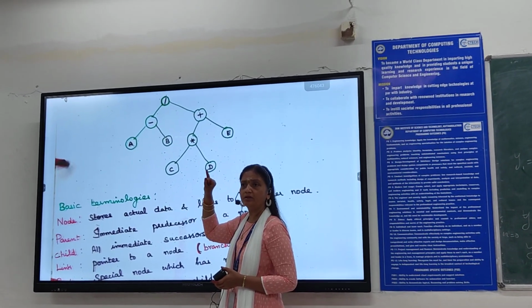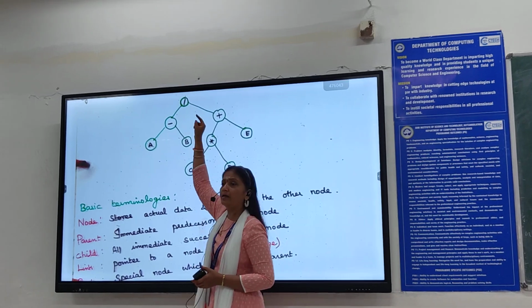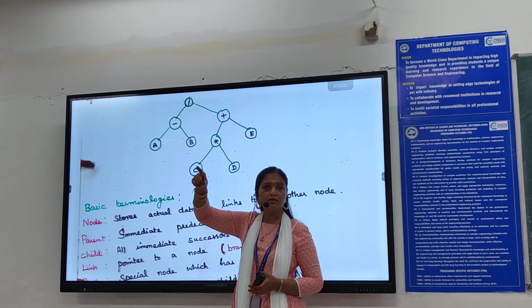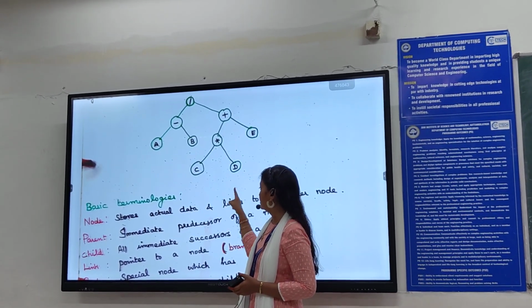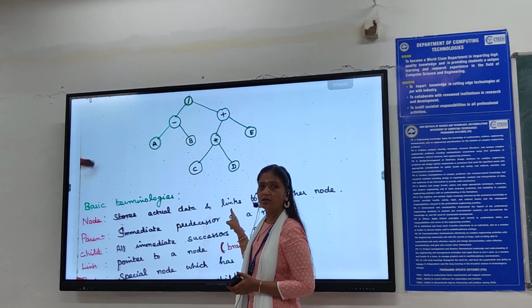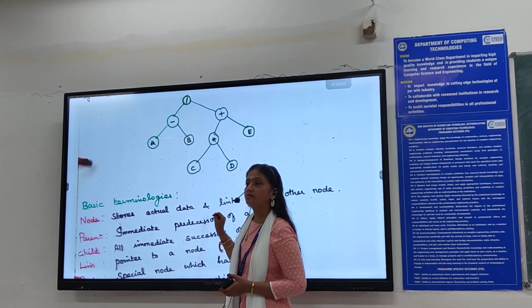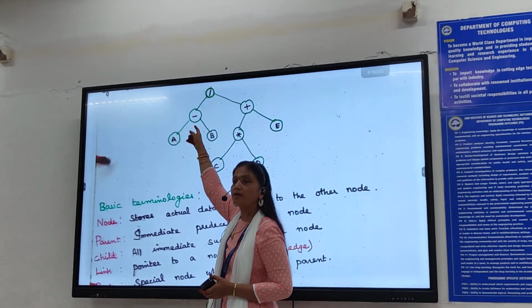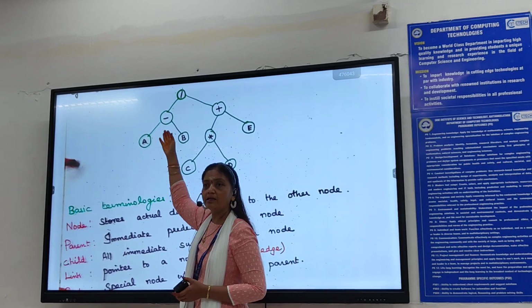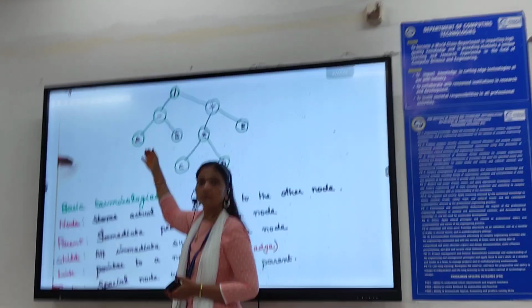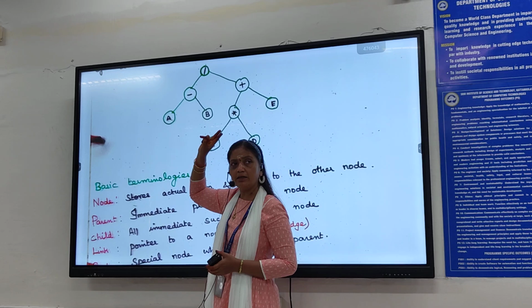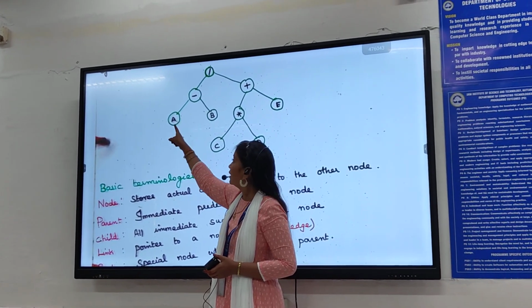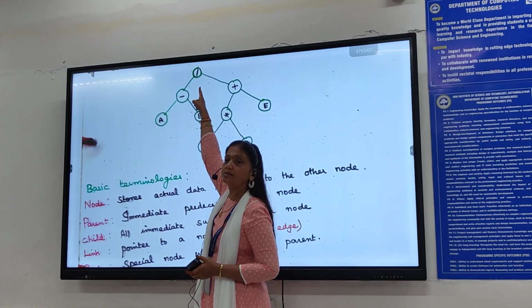Is only the data part enough? Whether the slash is the data, whether the slash itself can be stored, what other data do I need? It stores the data as well as links to the other nodes, is it not? How many links do I need? For this node, see the branches there, it links to how many nodes? Only 2 nodes. 3, ma'am. 3 nodes, what are they? A, B, and in the upper level it is slash.